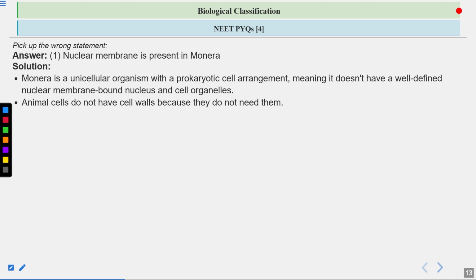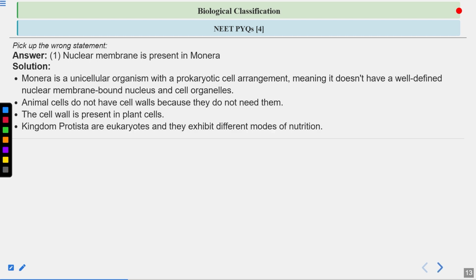Animal cells do not have cell walls. So no cell wall is present in animal cells. This statement is true. Now, cell wall is present in plant cells. Cell wall is also present in bacteria and fungi. In plants, the cell wall is composed of cellulose. In fungi, the cell wall is composed of chitin. In bacteria, the cell wall is made up of peptidoglycan.